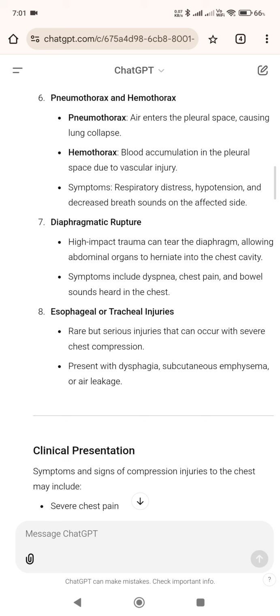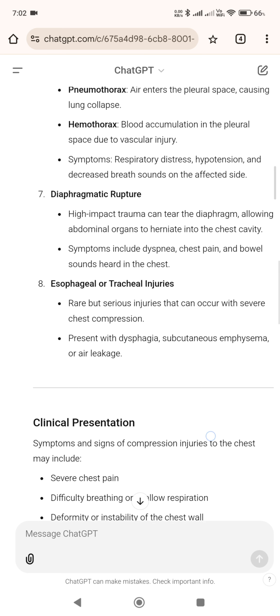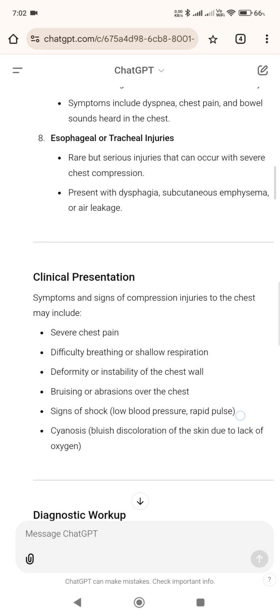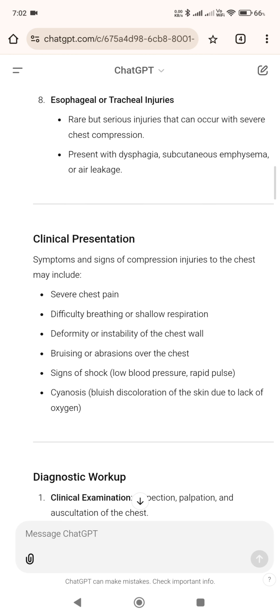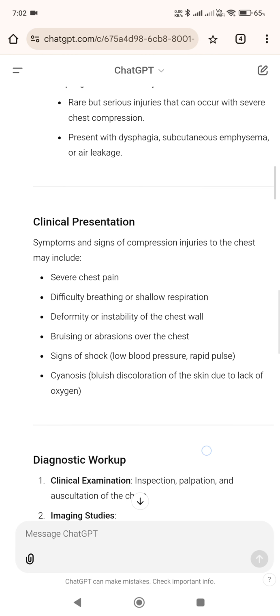7. Diaphragmatic rupture. High impact trauma can tear the diaphragm, allowing abdominal organs to herniate into the chest cavity. Symptoms include dyspnea, chest pain, and bowel sounds heard in the chest. 8. Esophageal or tracheal injuries. Rare but serious injuries that can occur with severe chest compression, present with dysphagia, subcutaneous emphysema, or air leakage.